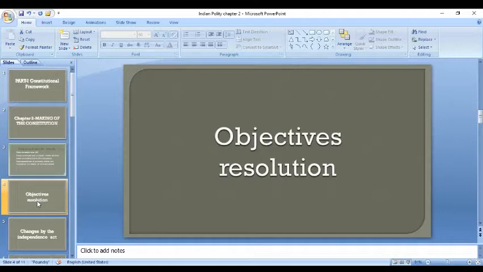In that Objectives Resolution, it read: this Constituent Assembly declares its firm and solemn resolve to proclaim India as an independent sovereign republic and to draw for her future governance a constitution wherein the territories that now comprise British India, the territories that now form Indian states and such other parts of India as are outside India, and the states as well as other territories as are willing to be constituted into the independent sovereign India shall be a